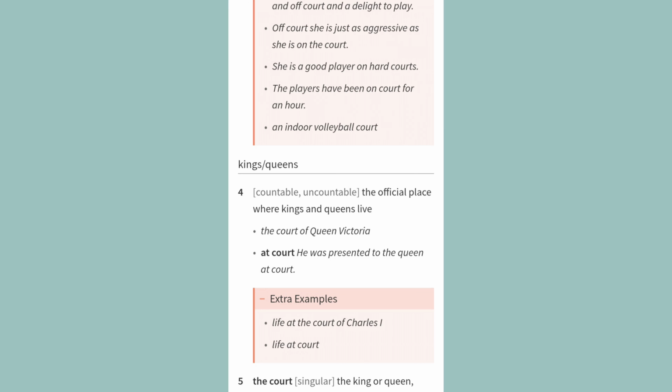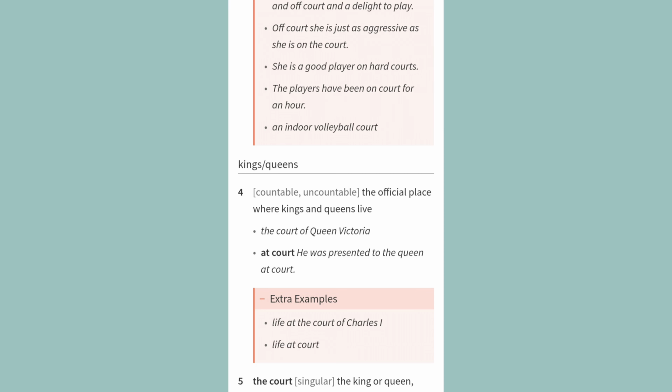Kings, queens. 4. Countable, uncountable, the official place where kings and queens live. Examples. The court of Queen Victoria. At court. He was presented to the Queen at court. Extra examples. Life at the court of Charles I. Life at court. 5. The court.